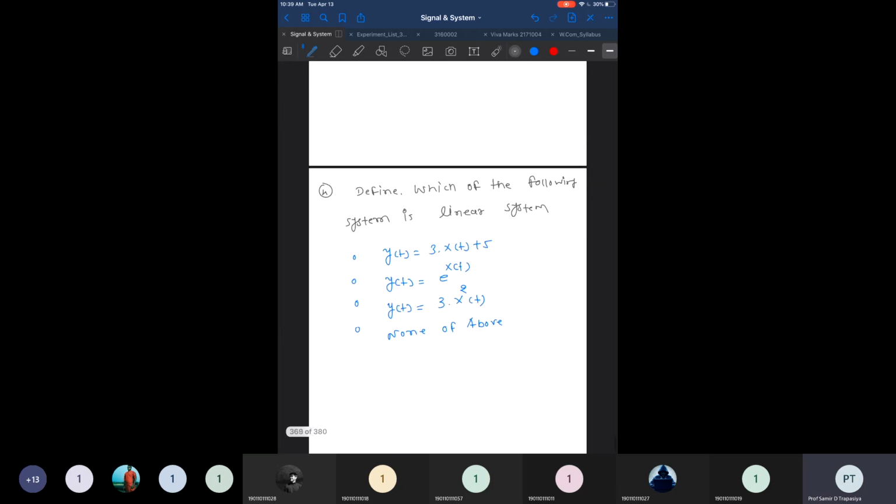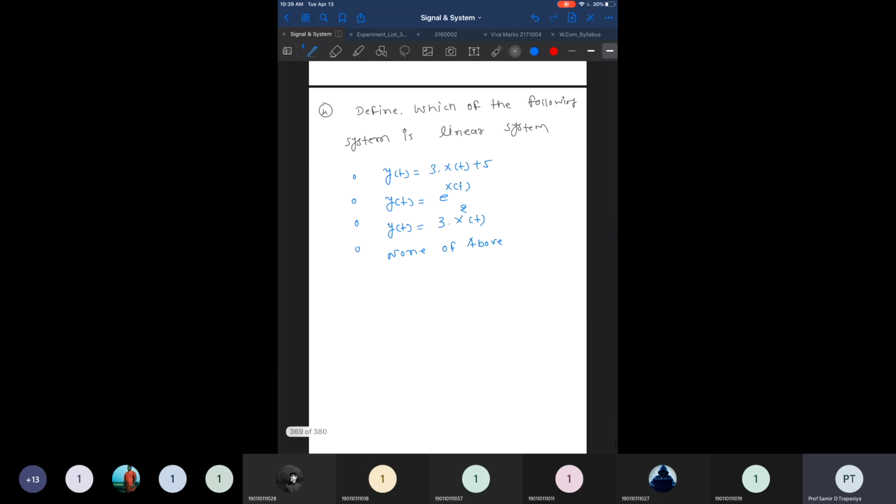Now we will move to the next example, example 4. Define which of the following systems is a linear system. What we need to check is, first, we take x of t and replace it with x1 of t, so y1 of t is 3 times x1 of t plus 5.